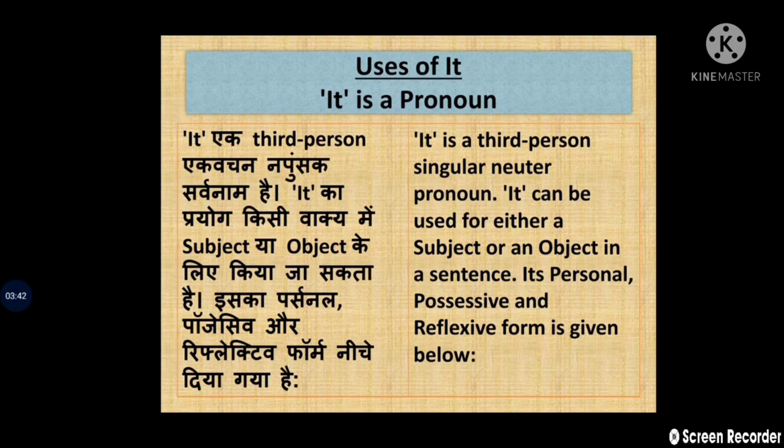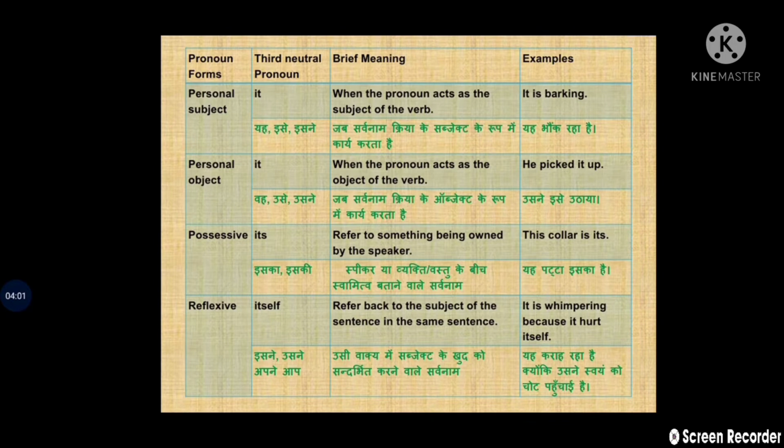Its personal, possessive and reflexive forms are given below. Pronoun forms: third person neuter pronoun, and the brief meaning and examples. Through this chart, you will be able to understand how we are using "it" as a possessive case, personal, objective case, and subjective case, possessive and reflexive, with their brief meaning and their translation also.